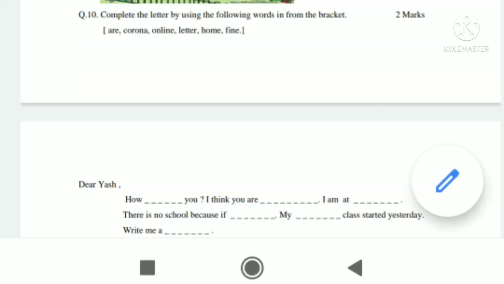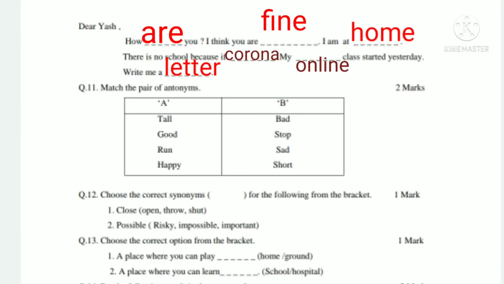Question 10, complete the letter by using the following words from the bracket. So the words given are corona, online, later, home, fine. We have words and we have to complete the letter by using these words. Here is the letter with a blank space. Now we have to put the meaningful word at the right place.